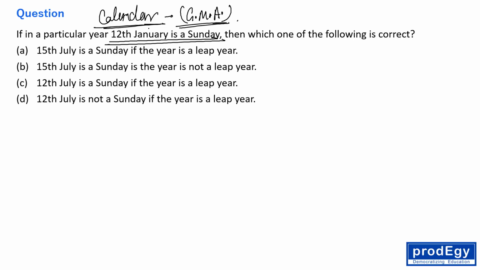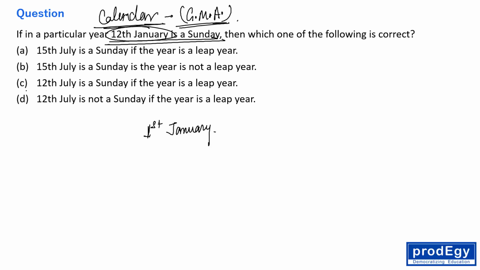See everyone, what is the need of this 12th January? Does this date have any significance? This date is actually immaterial, right? Please take it as 1st January.